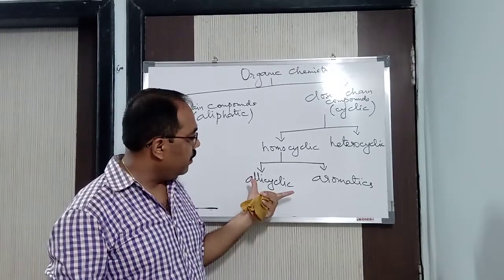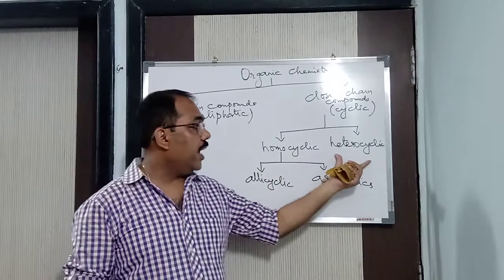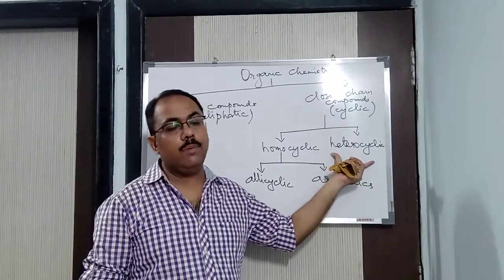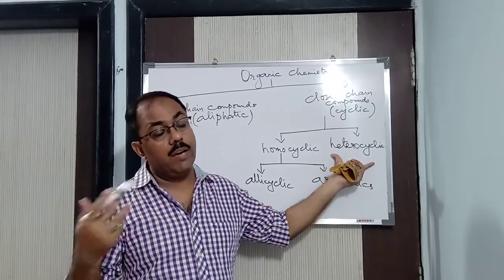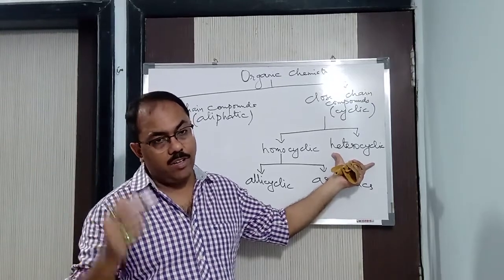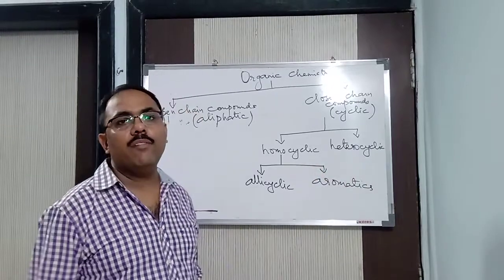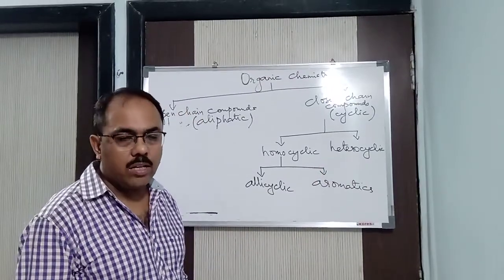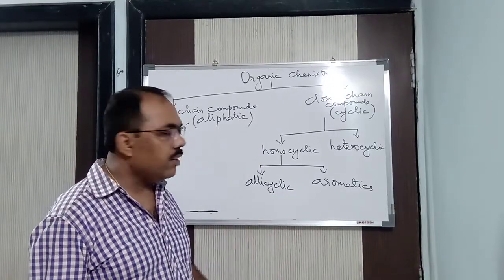Hydrocarbon. So we will be having only carbon and hydrogen atoms in the ring. That is homocyclic. But heterocyclic means apart from carbon and hydrogen, you will be having some other atoms also in the ring. Like nitrogen, sulfur, oxygen, phosphorus. In this way, you will be having different other atoms in the ring. Understood? In the ring. Mind it. Clear?